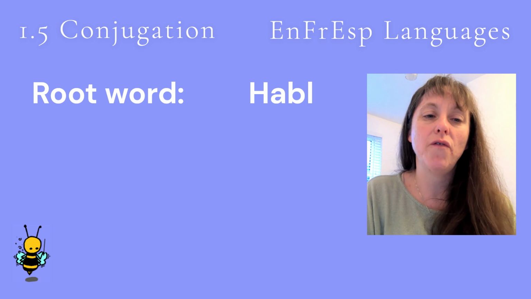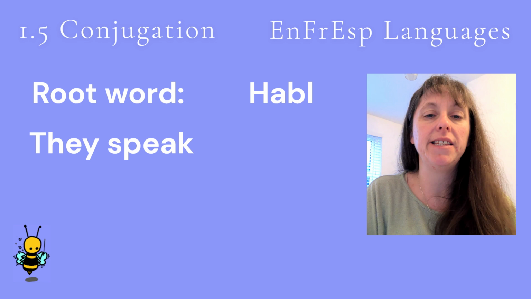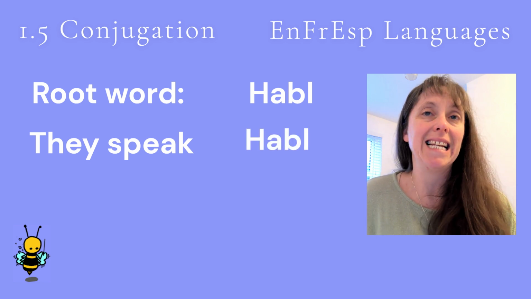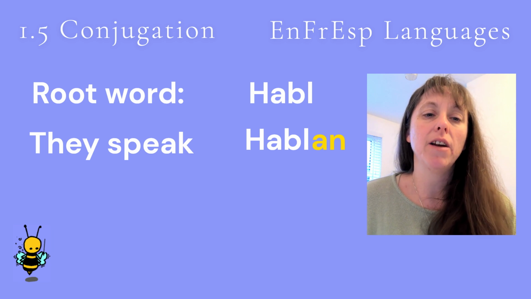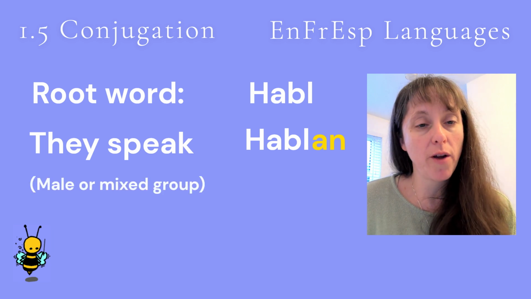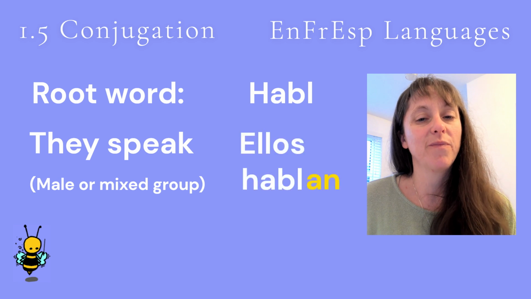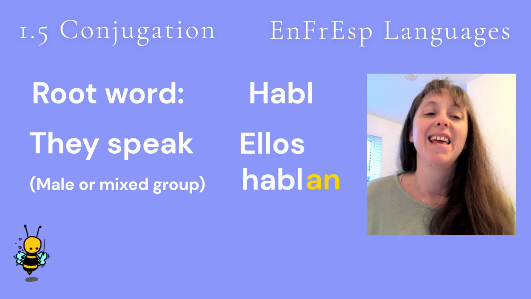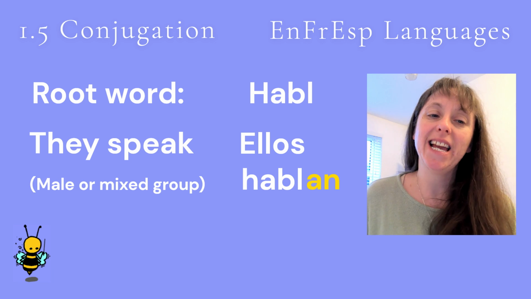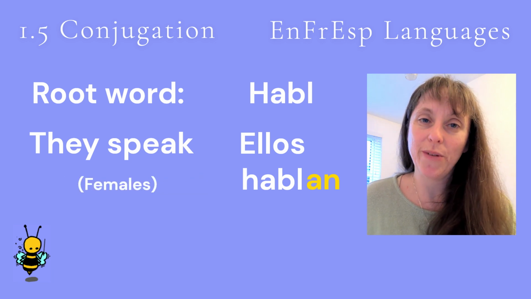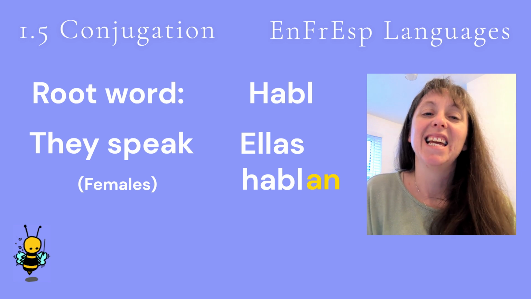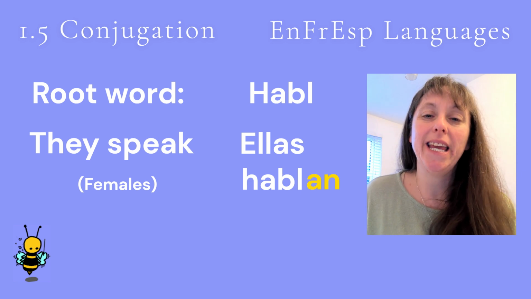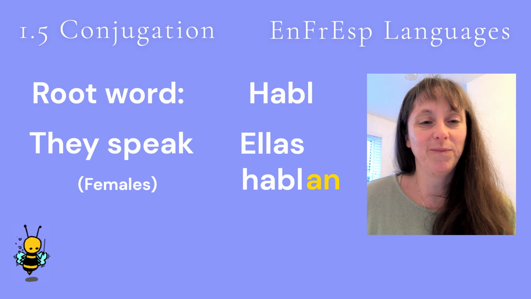The conjugation for they speak is done by taking the root word and adding an. So they speak for a male and mixed group is Ellos hablan, and they speak when referring to a female group is Ellas hablan. Let's hear they speak again. Ellos hablan. Ellas hablan.